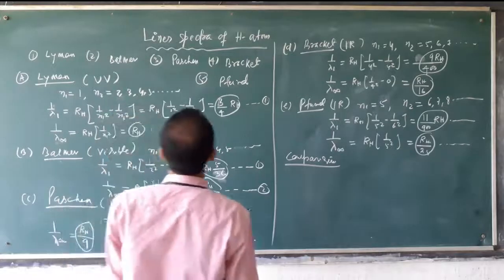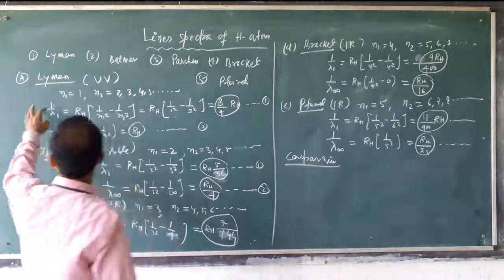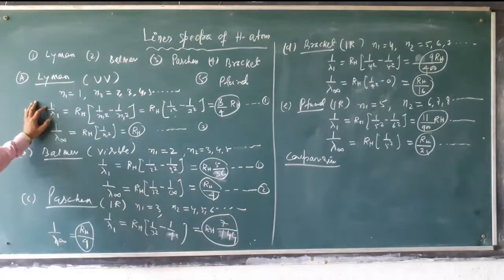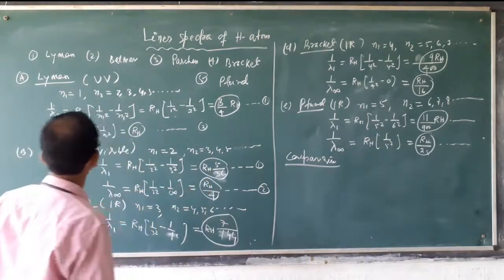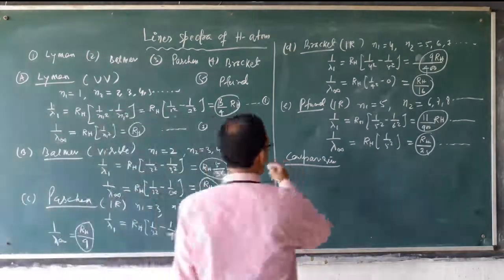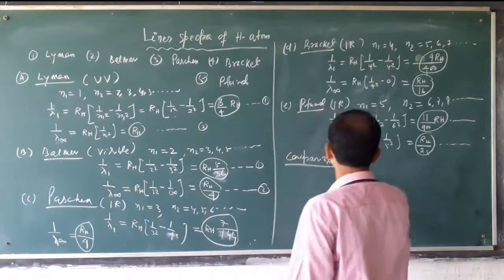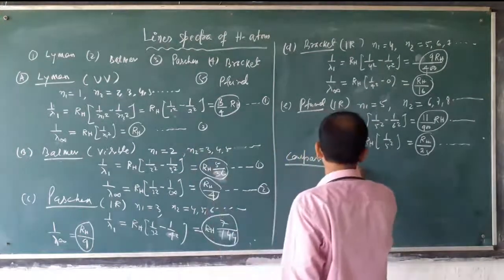Then for Balmer series, 1 by lambda 1 is equal to 5 by 36. Here, just to compare two series.